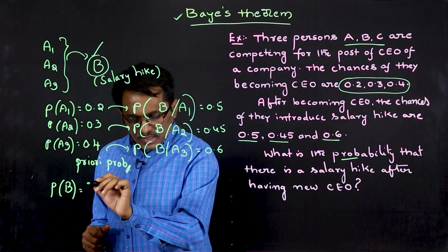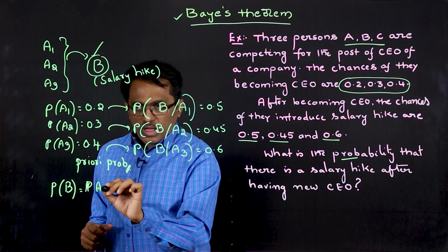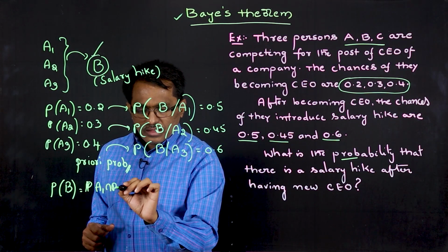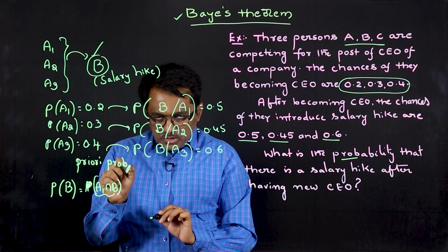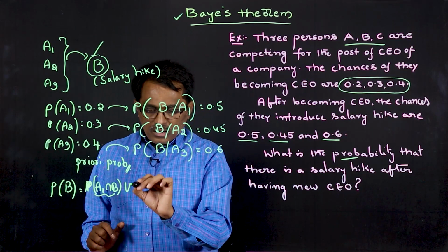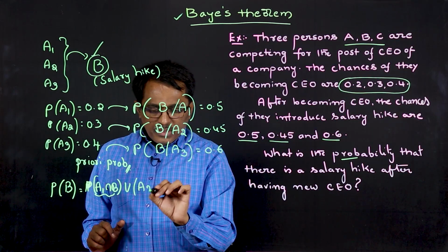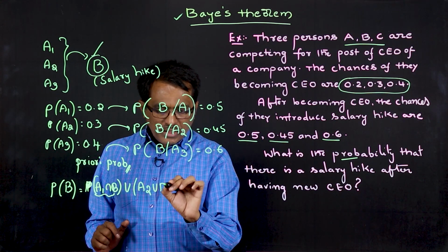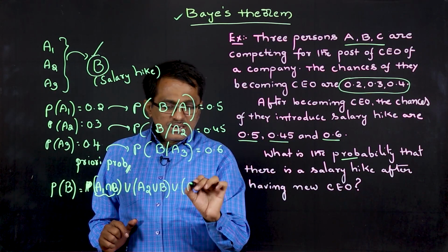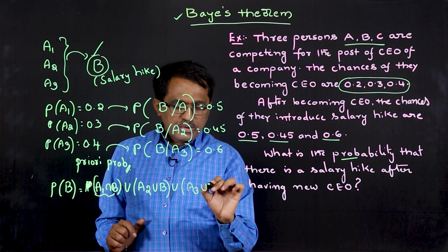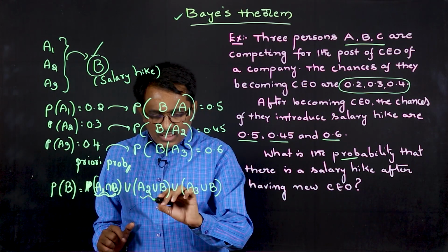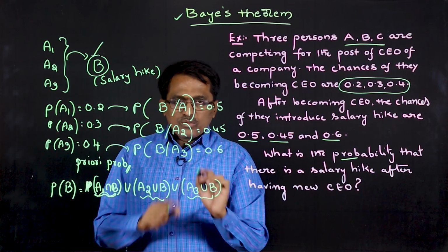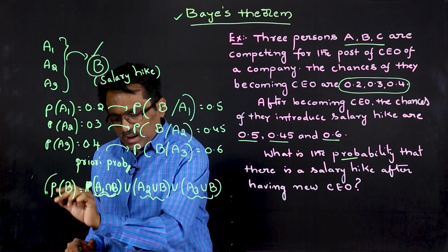I write this as A1 intersection B, that means the first one becoming CEO and introducing pay hike, or the second one becoming CEO and introducing pay hike, or the third one becoming CEO and introducing pay hike, right? So either in this case or this case or this case, we will have the pay hike in the company.